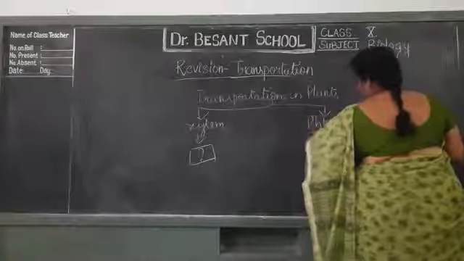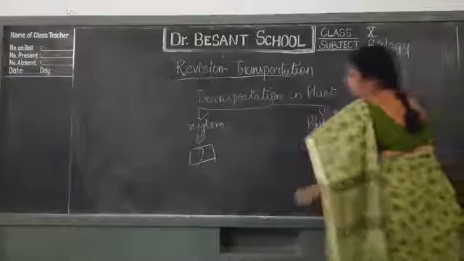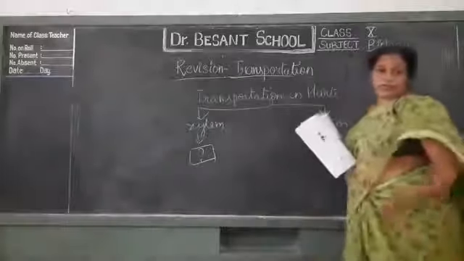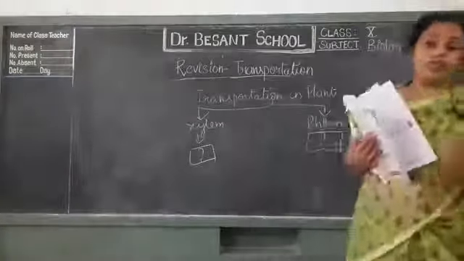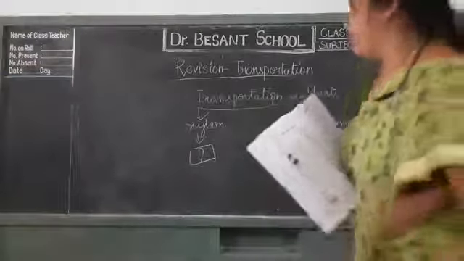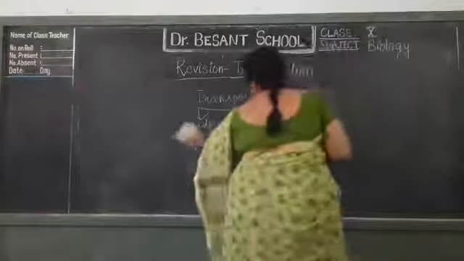Both are there. I don't want to tell both of them what it is. Xylem is what? Yes, very good. Water and minerals. Phloem is food. So here also see the flow chart they have given. So like that also a flow chart can come.